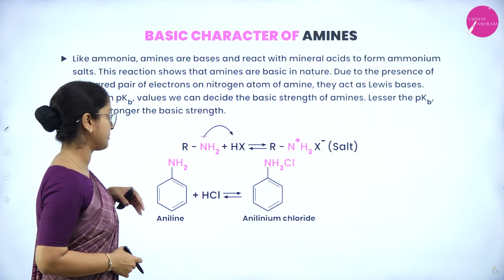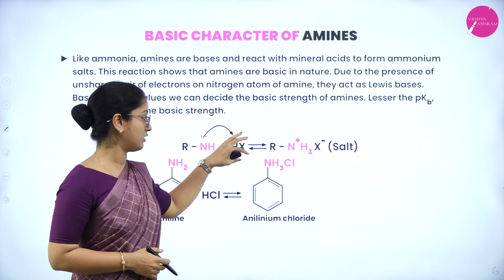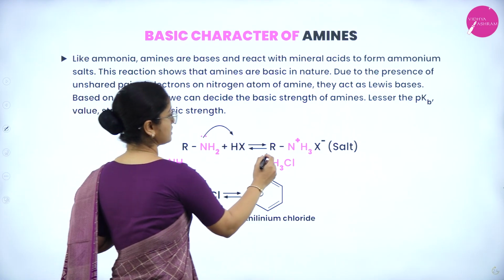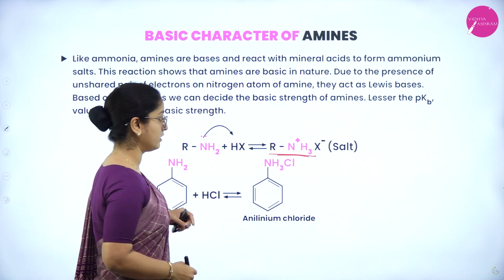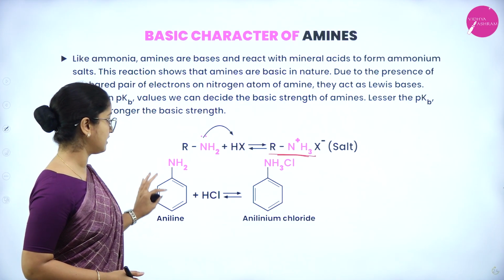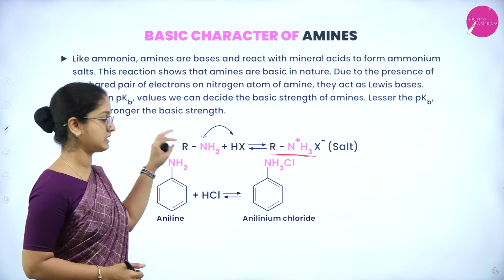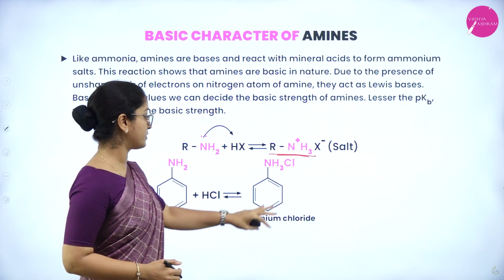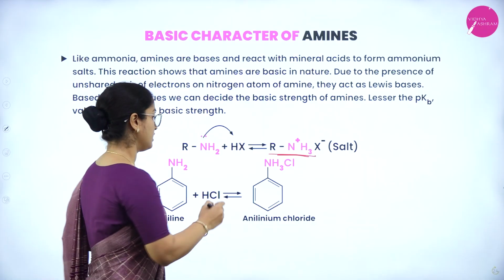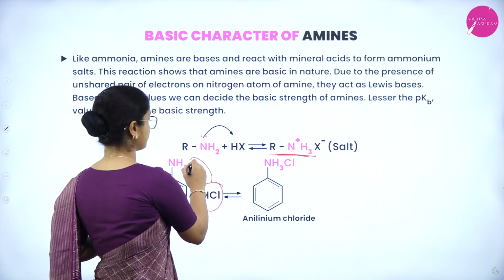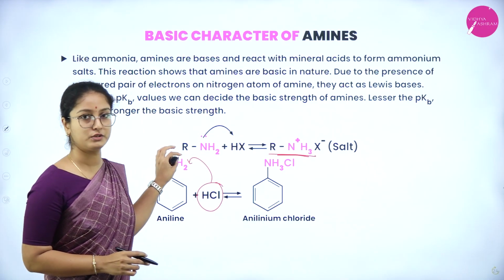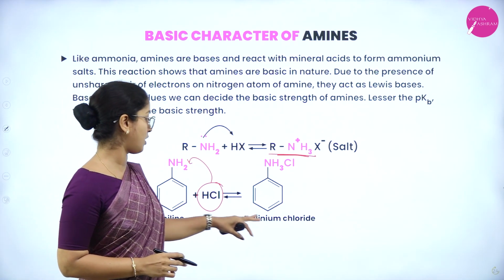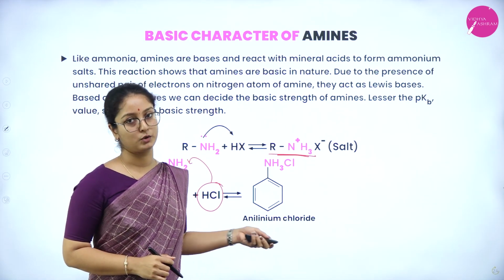Here is an example, amine with a hydrogen halide, which is going to produce a salt of these two compounds. Aniline is taken as an example to show this reaction. In the presence of hydrogen chloride, it is going to produce anilinium chloride. This anilinium chloride is formed because HCl is bonded to the amine group. So this compound's name is anilinium chloride.